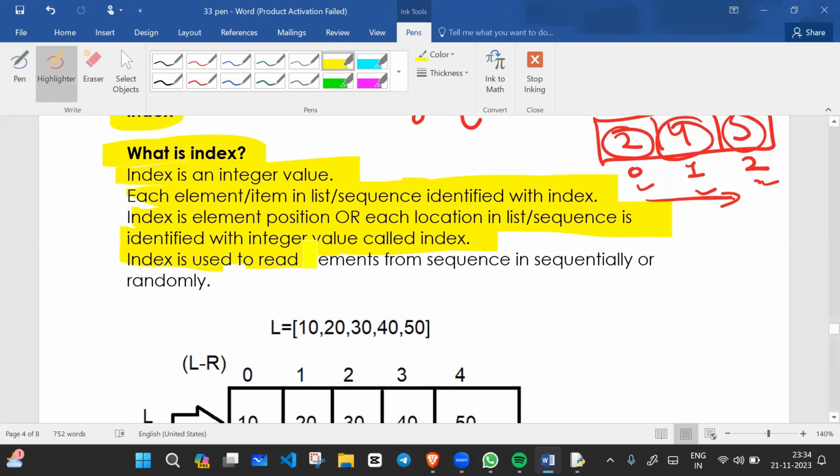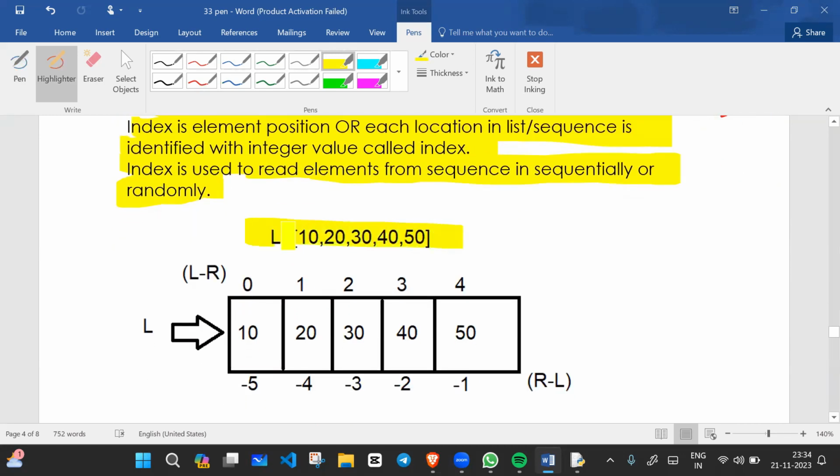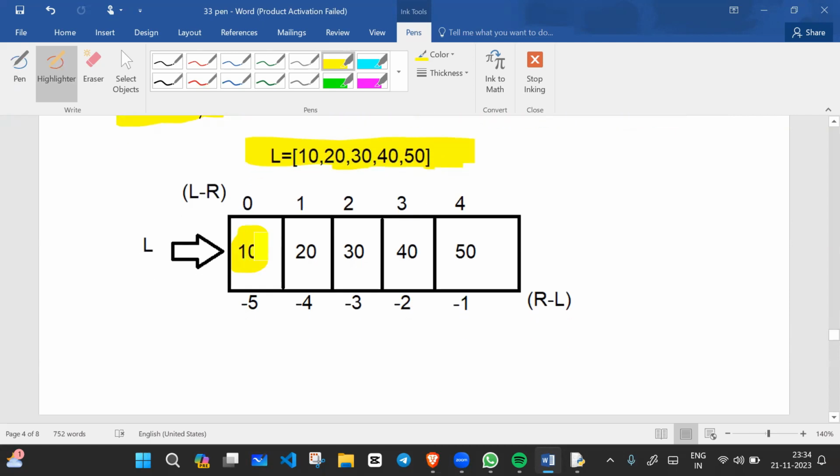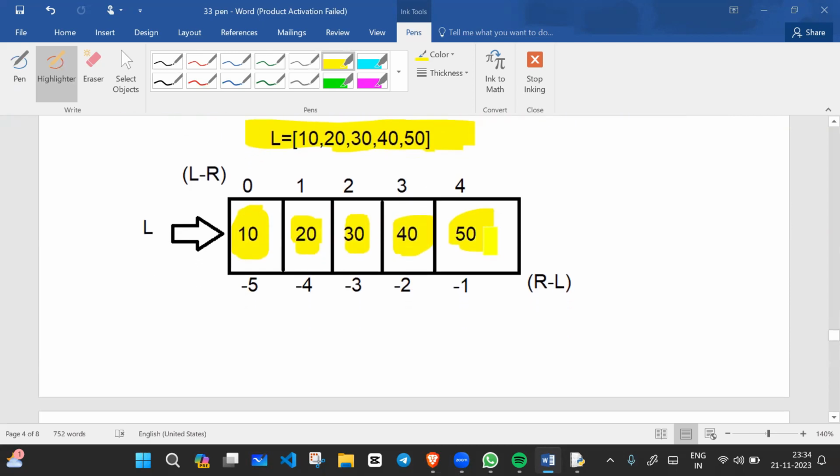Index is used to read elements from a sequence, sequentially or randomly. For example, we have one list containing 10, 20, 30, 40, 50. If we talk about left to right, the indexing is 0, 1, 2, 3, 4. If we talk about right to left, the indexing is -1, -2, -3, -4, and -5.